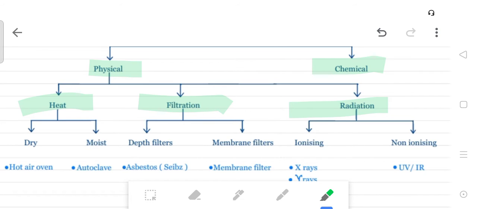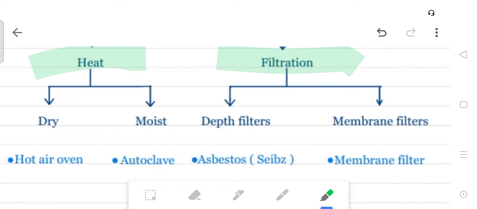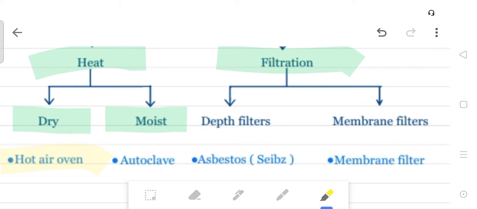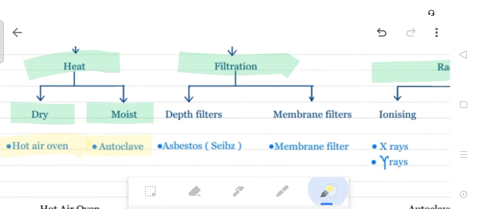What we discuss first is heat. Heat is of two types: dry heat and moist heat. The dry heat includes flaming, incineration and the hot air oven. Here the hot air oven is the most important. Moist heat includes inspissation, tyndallization and the autoclave. Autoclave is important.